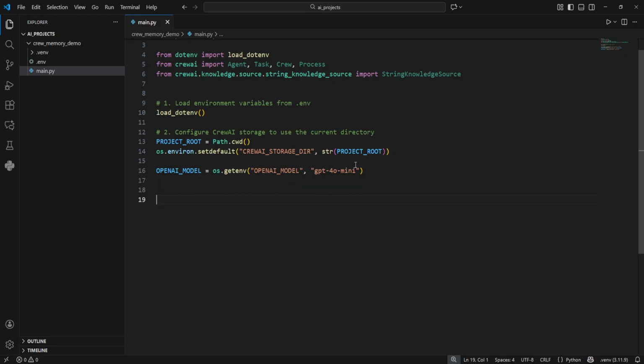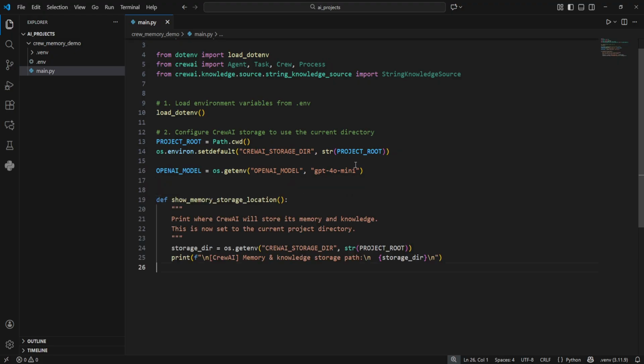To make the behavior visible, we define a function called show_memory_storage_location. This function reads the CrewAI storage directory, falls back to project root if it's not set, and prints the directory. This is where CrewAI will store short-term memory, long-term memory, and knowledge files.